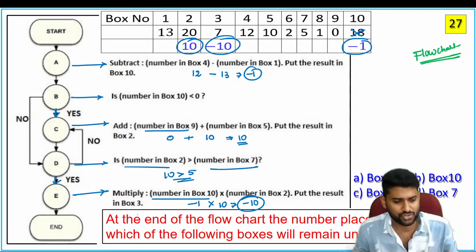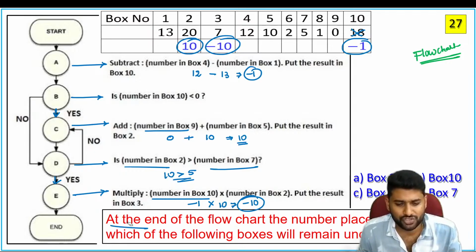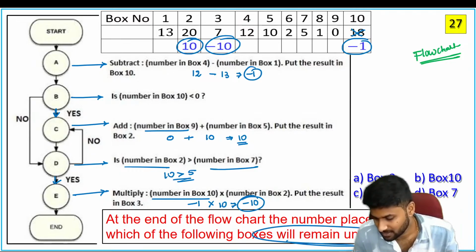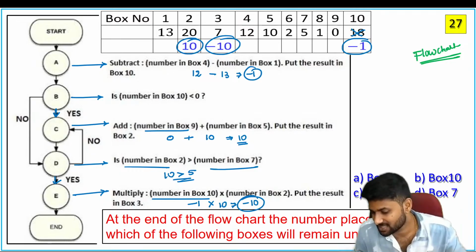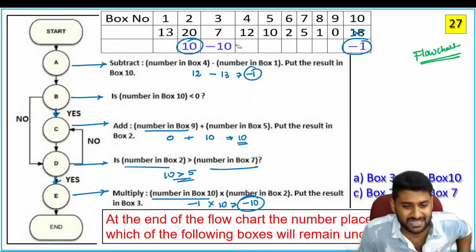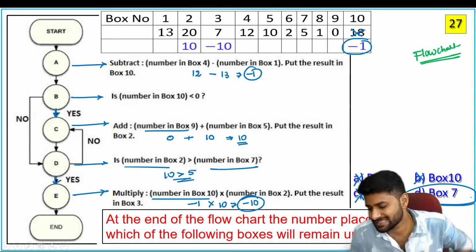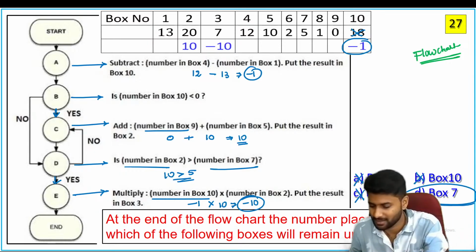Yes. Now the question says that at the end of the flowchart, the number placed in which of the following boxes will remain unchanged? So which one remains unchanged? According to the options, box number 3 is not the same number. Box number 2 is also changed. Box number 10 is also changed. So box number 7 remains unchanged.